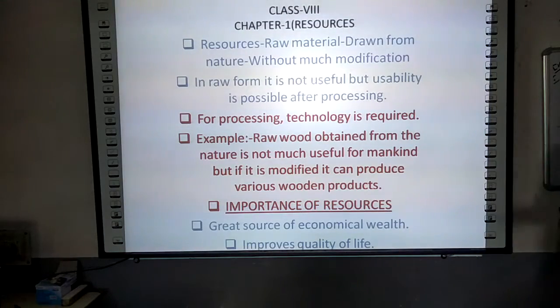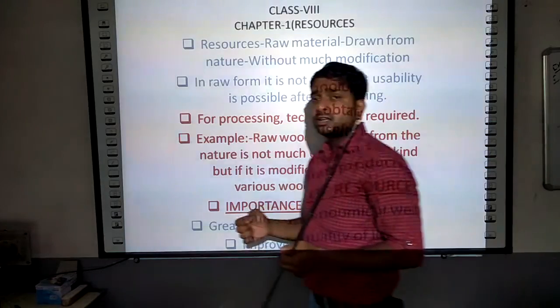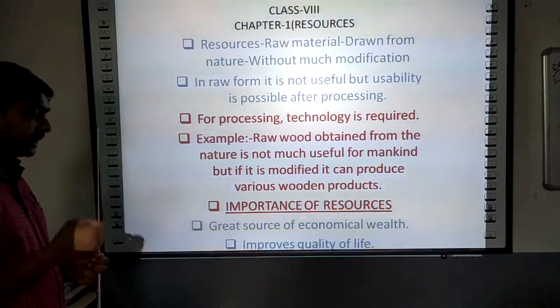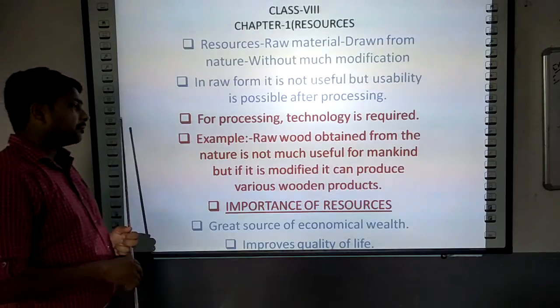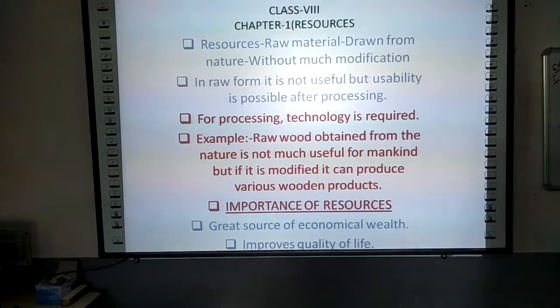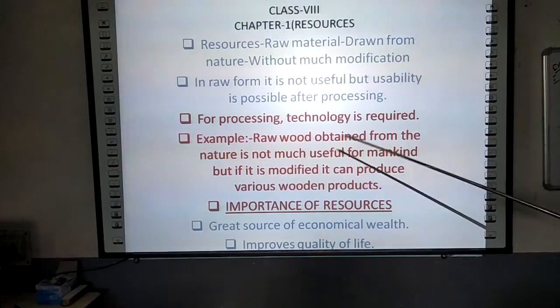Take the example of a tree. A tree is also a natural resource, a type of natural resource being gifted to us, the human beings. But until we do any further process on this tree, we are unable to produce any desired item out of it. So human beings apply their own skills as well as technology, and hence we can produce different types of wooden products from this tree.